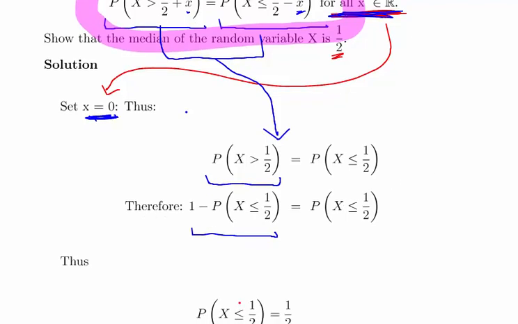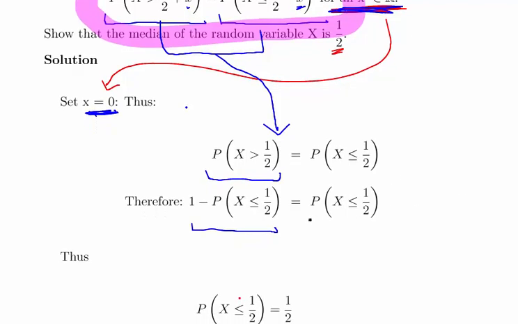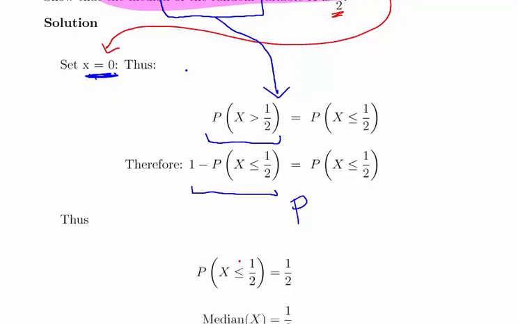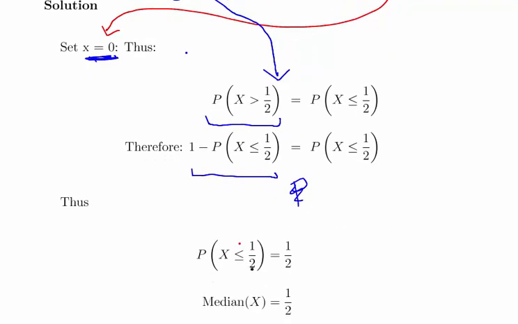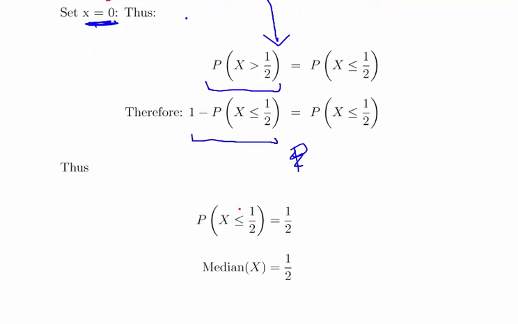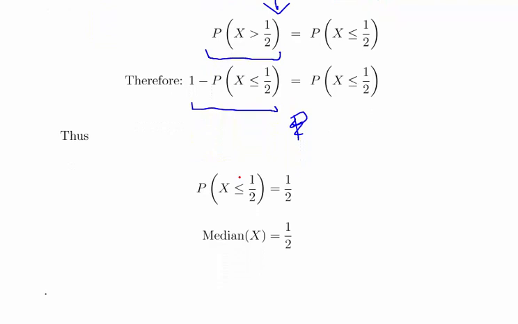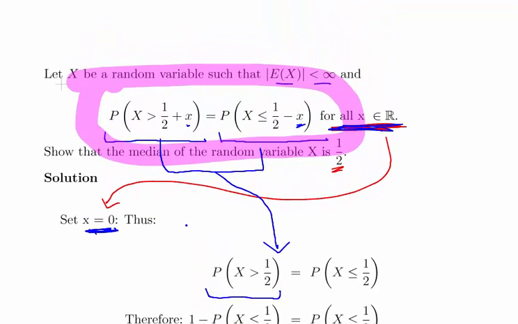So essentially the probability of X less than or equal to 1/2 equals 1/2. That means the median is 1/2.